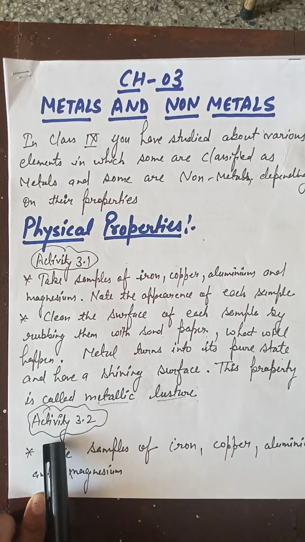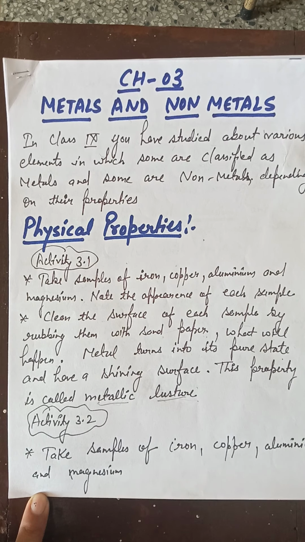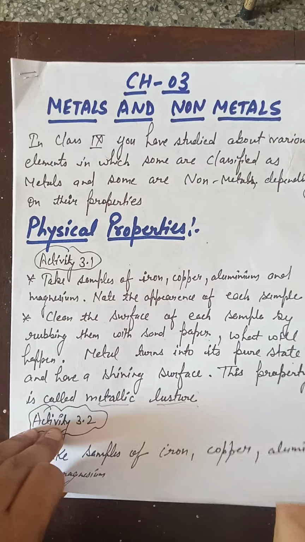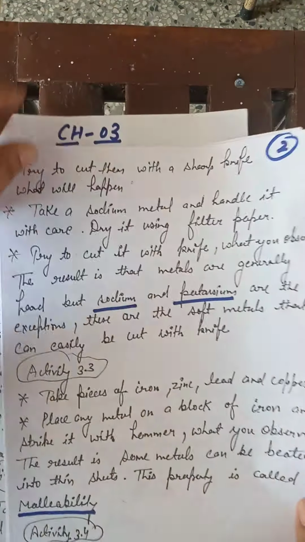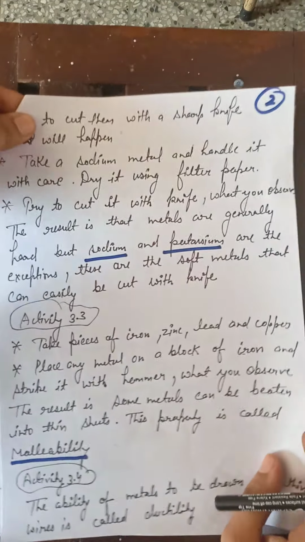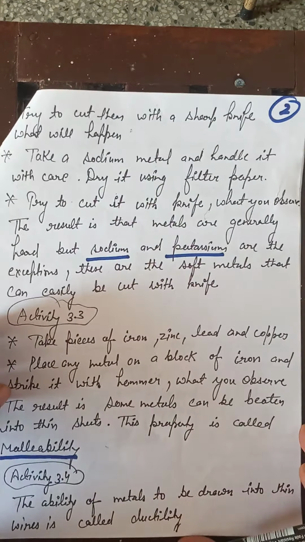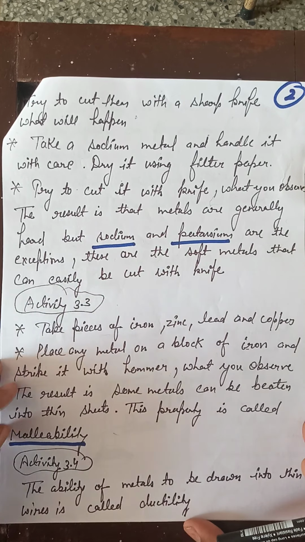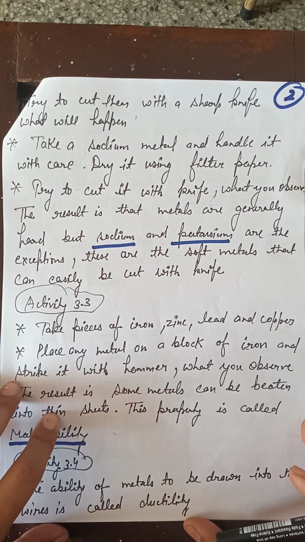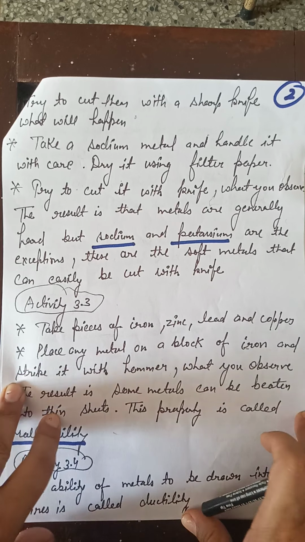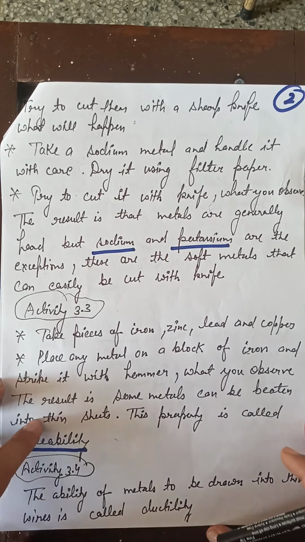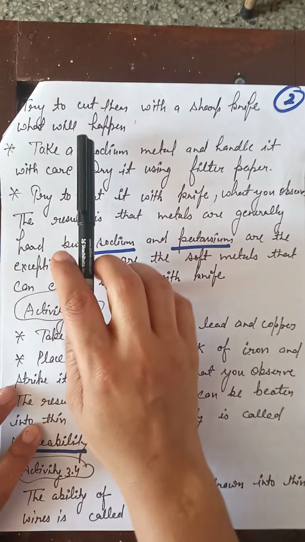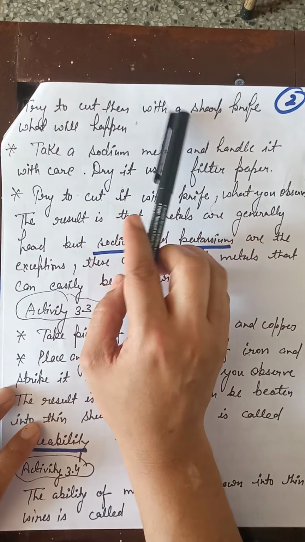Now activity 3.2, which is given in your textbook: take samples of iron, copper, aluminium and magnesium. Again we are taking the samples of different metals. Now try to cut them with a knife. What will happen? Because as we know, some of the metals are rigid, some of the metals are hard and some of the metals are soft. But here we will study about the metals which are soft. So try to cut them with a sharp knife.